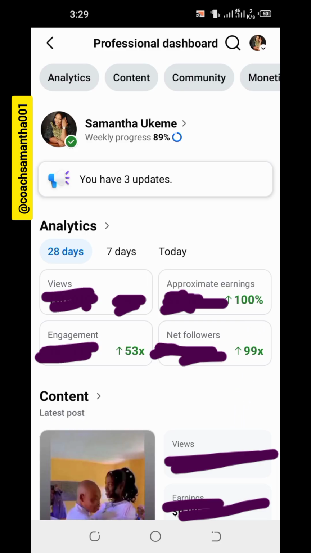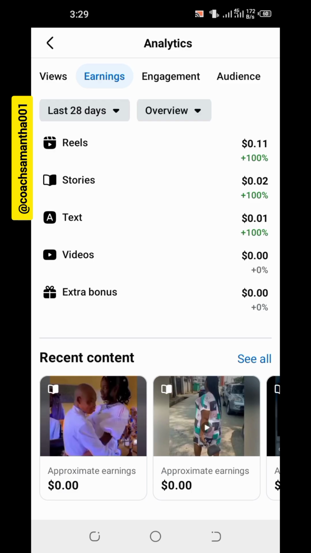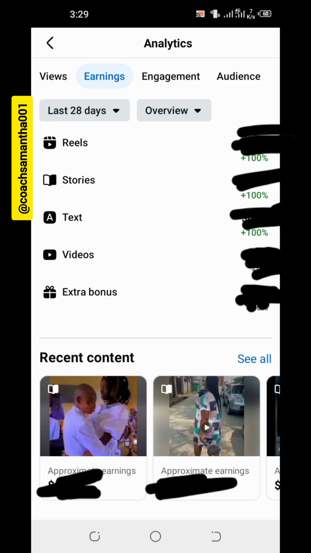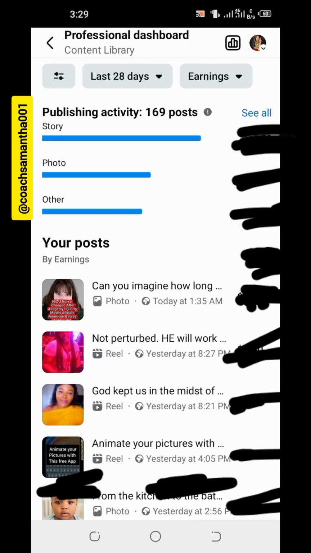The next thing you'll be doing is click on where you have approximate earnings, taking you to your entire content, especially your recent content that has made you have that issue. So you click on it. You see where we have see all, see all. Follow my arrows, you click on see all.